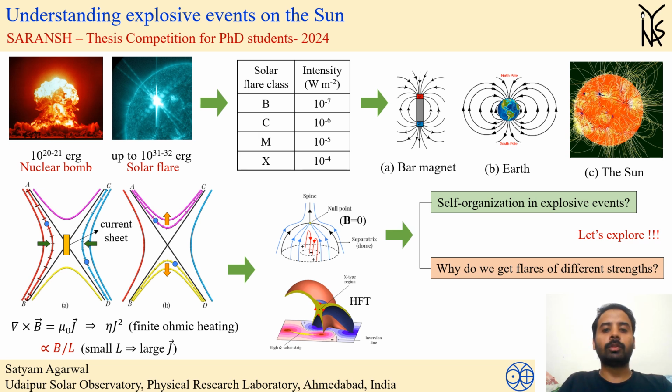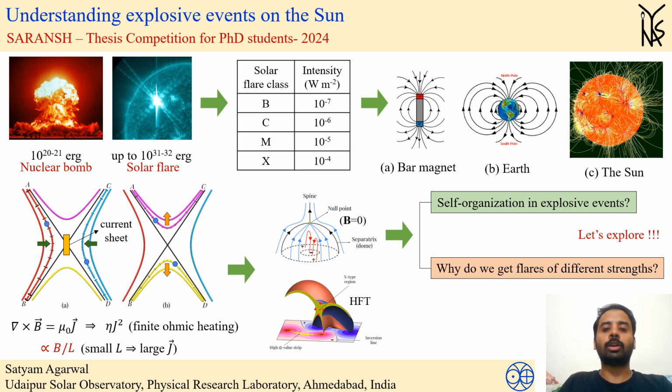The released energy comes from the magnetic field of the Sun, which you will notice to be very complex as compared to that of a bar magnet and the Earth. This energy is released by the magnetic reconnection process, which can be easily understood in two dimensions. When two anti-parallel field lines, for example AB and CD, come very close, they reconnect, which changes their connection, leading to field lines AC and BD.